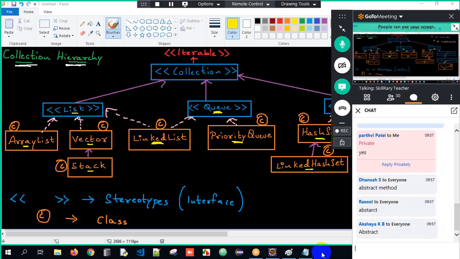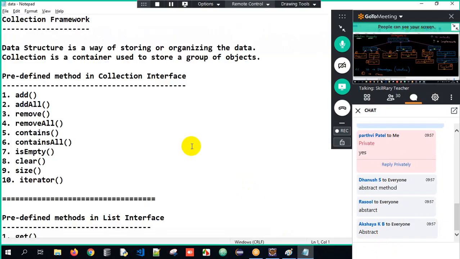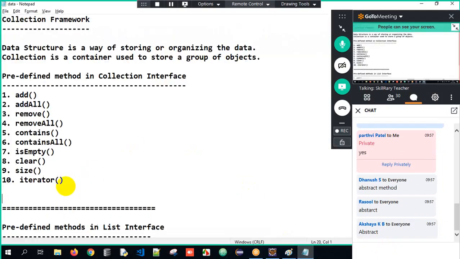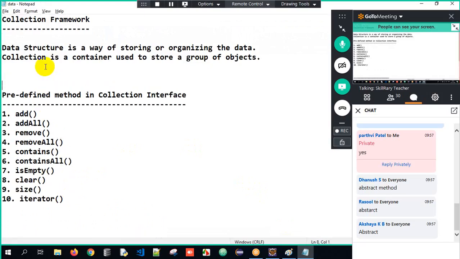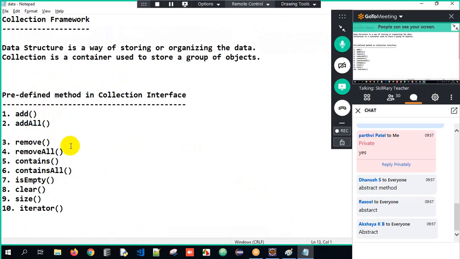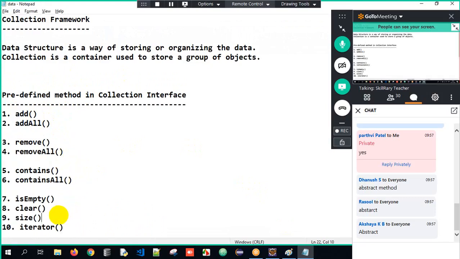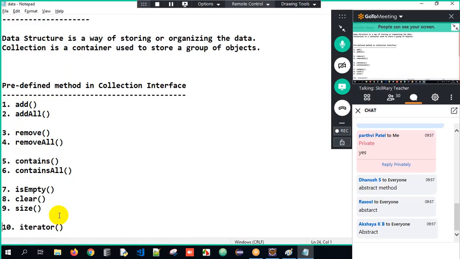Clear? So therefore, let us see a few important methods under the Collection interface. What are the most important methods under the Collection interface? We have add, addAll, then remove, removeAll, contains, containsAll, isEmpty, clear, size, and then iterator.